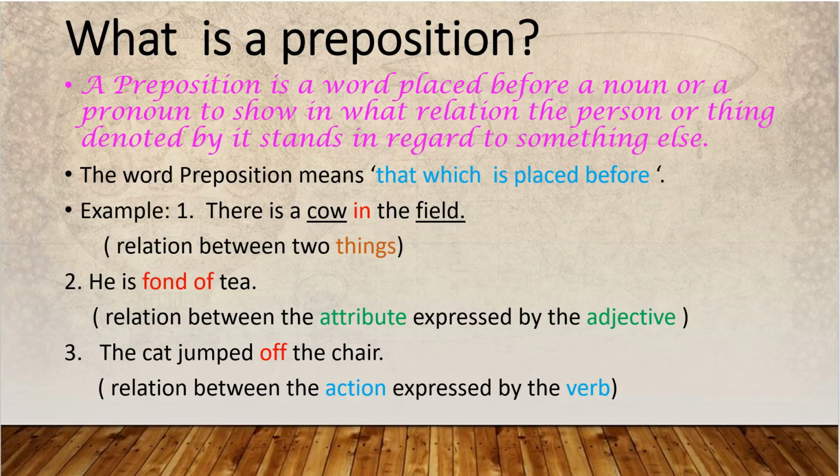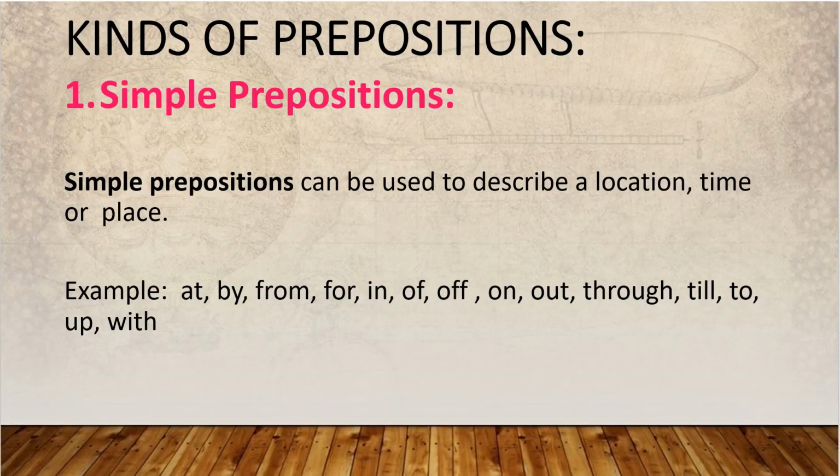Don't worry, this is a very simple portion for you, but you should know the difference: when we use them, where we use them, and how we use them. Here, kinds of prepositions. There are three kinds of prepositions. First, simple prepositions. Simple prepositions can be used to describe a location, time or place. Location means where you are, time means when the action is done, place means where the action is done. These kinds of prepositions are called simple prepositions.